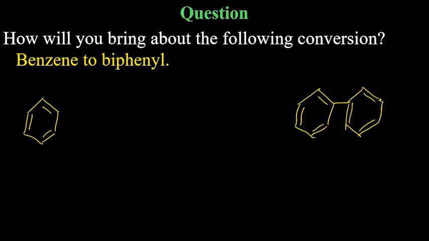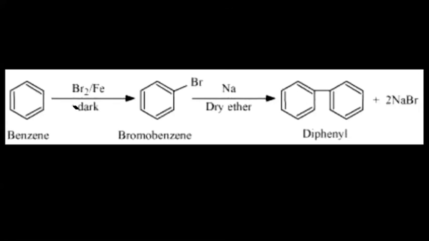Yes, that is okay. So because these are both aryl, you will say Fittig reaction. Okay. So you can't directly have the Fittig reaction with benzene; it needs an aryl halide. So first you will convert this to aryl halide, by reaction with bromine and iron in the dark. Remember, this is an aryl compound. So aryl compound monohalogenation is done in presence of iron and dark. For alkyl halide, it was bromine and UV light or heat. For aryl halide, it will be bromine in presence of iron and dark.